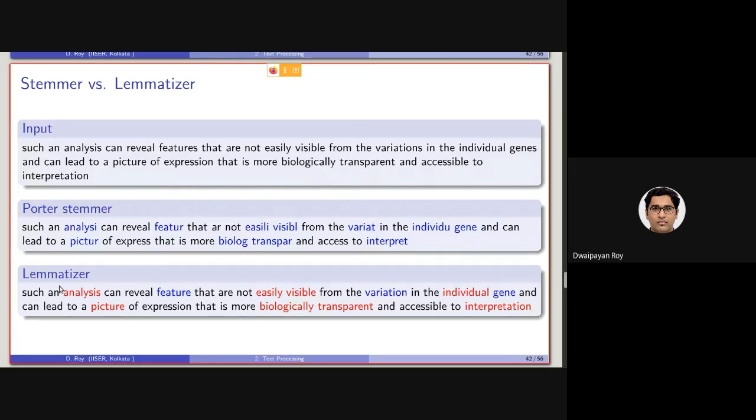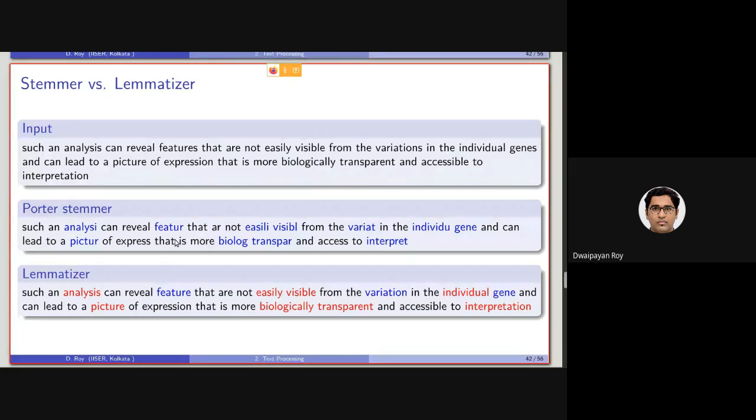For lemmatizer, this is actually correct. Analysis has been kept as analysis. Can reveal features has been transformed into feature. So look at the contrast. Features has been transformed into feature by Porter stemmer and transformed into feature by lemmatizer.